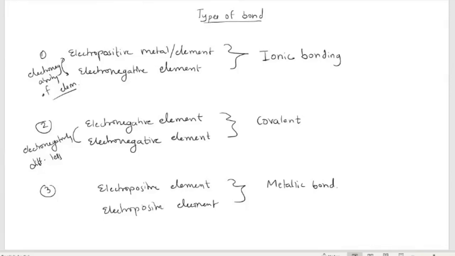So these are three types of bonding. Mainly, types of bonding are divided into three categories. These are the main categories: first is ionic bonding, second is covalent, and third is metallic bonding.